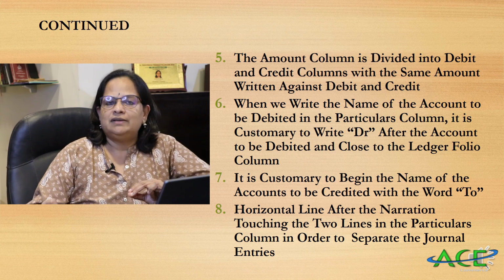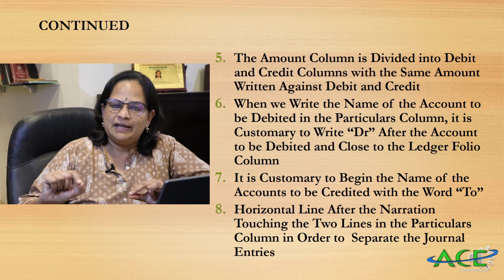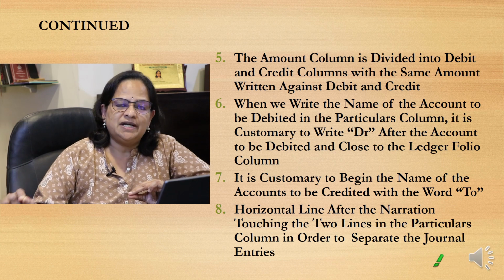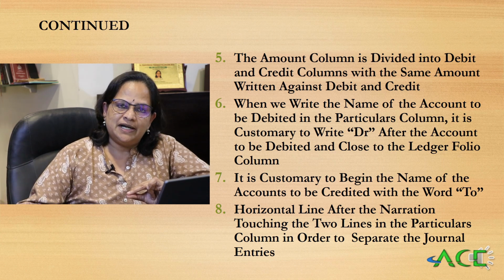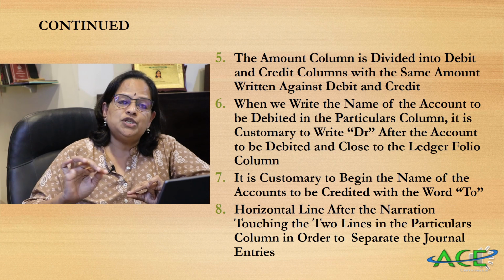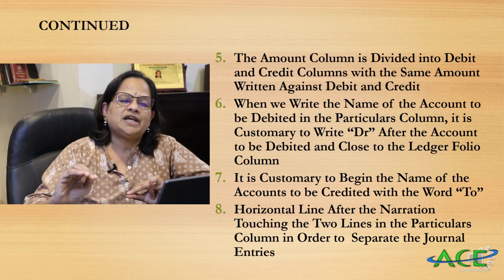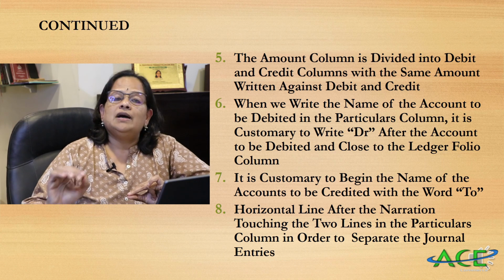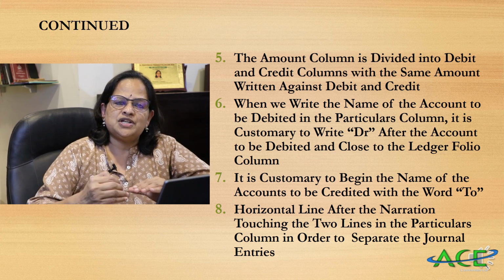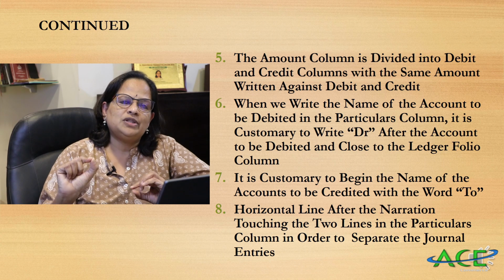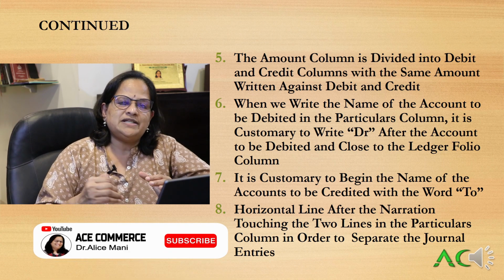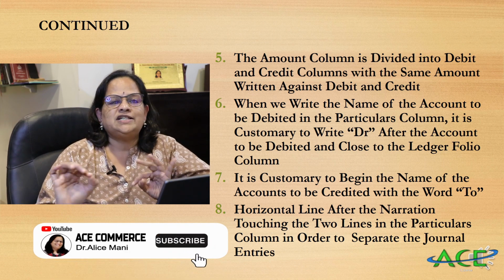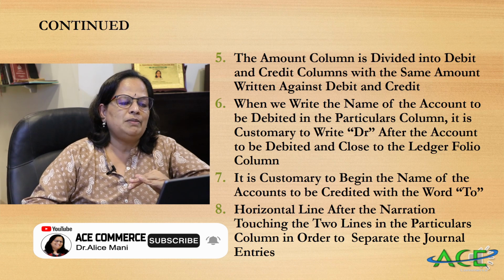You have to start with the debit item. When you're debiting the item, at the end of the line you write Dr. When you're writing the credit item, at the beginning you start with To. Furniture account debtor to cash account, meaning To will come there. Then after writing the narration, which I told you is a brief explanation about the transaction, we will close the journal also. So when we do the problem, it will be more clear.